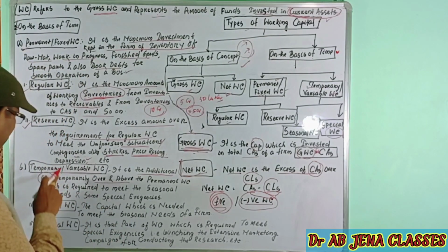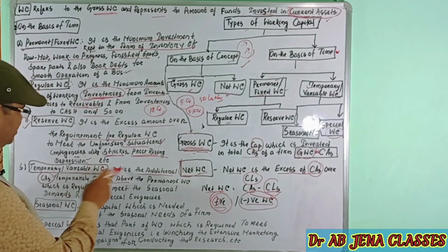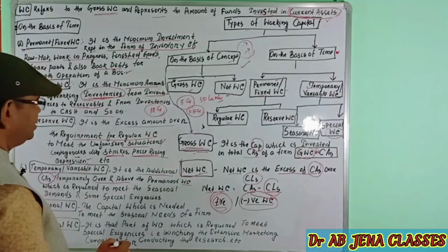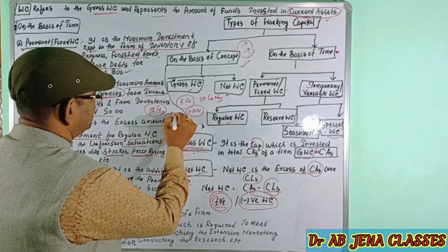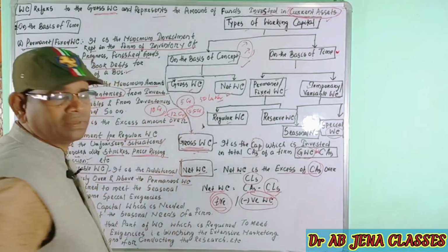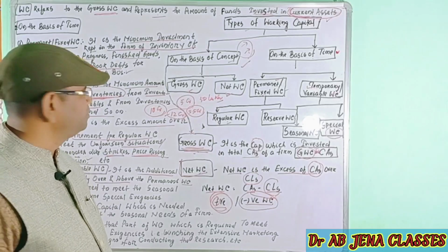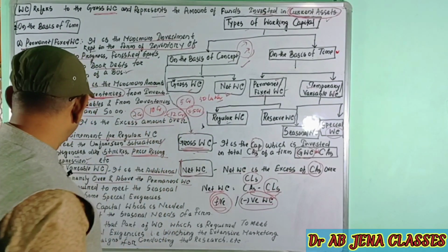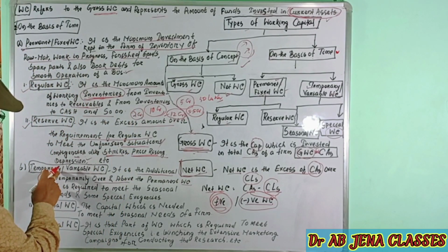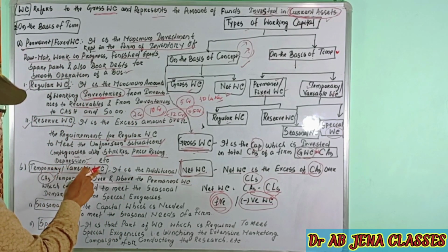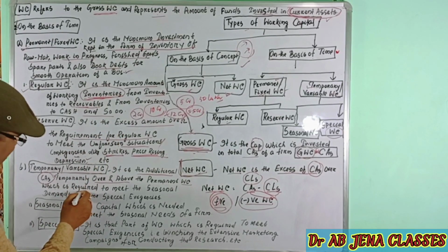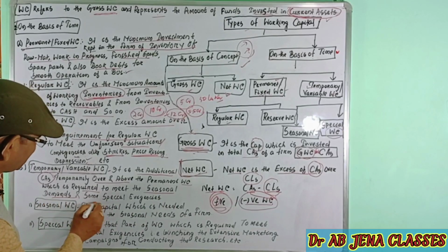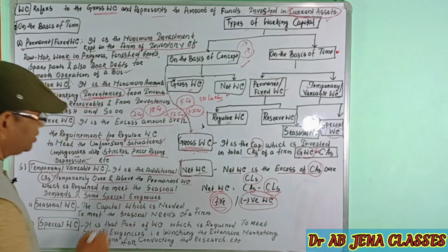So here, what is the temporary or variable working capital? It is over and above the permanent working capital. It may be, let's take an example, 12 crores. The firm has to maintain an extra 2 crores. The 2 crores will be treated as the temporary or variable working capital. Why? Which a firm requires to meet seasonal demands and some special exigencies.